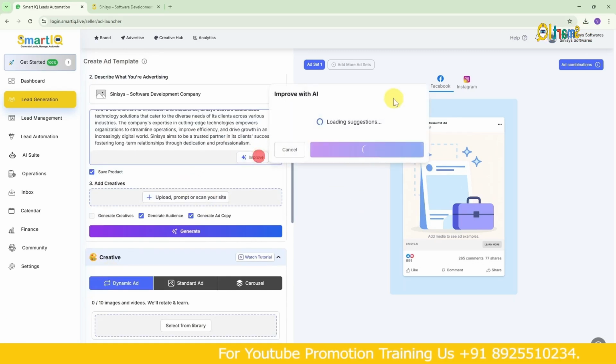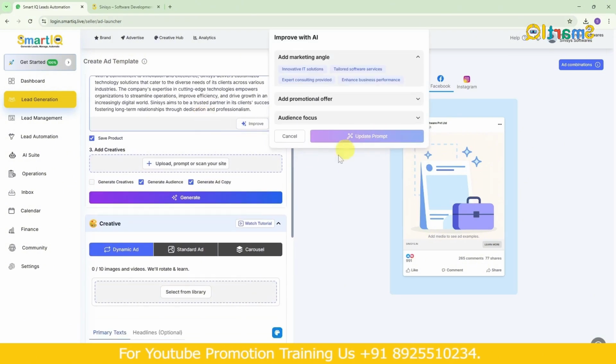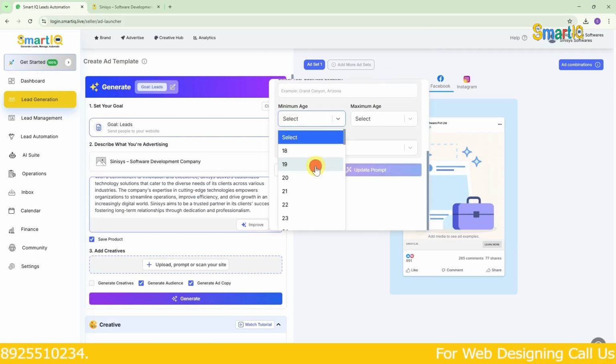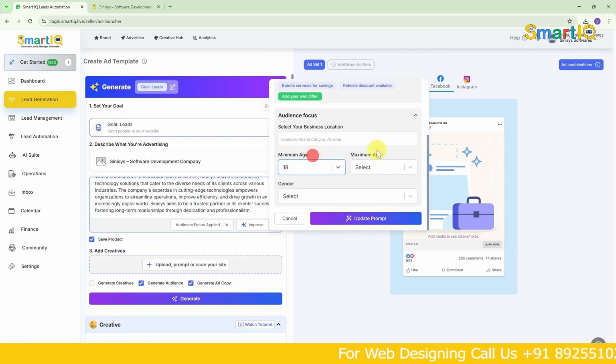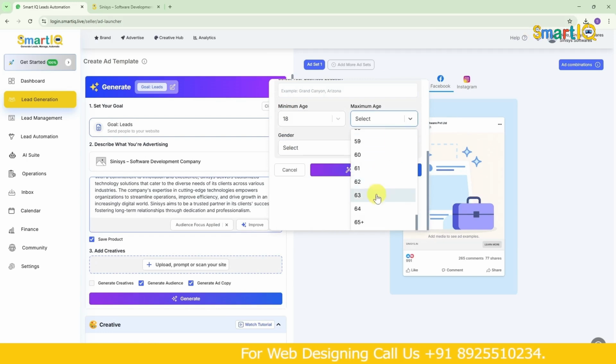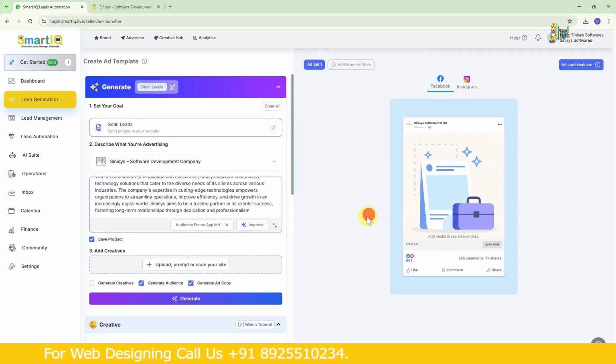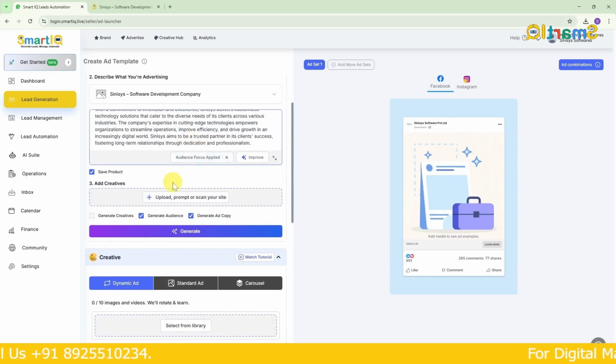So we can click this and improve it. For example, here you see add promotional offer, like giving a 50% offer for the first project or free initial consultation. Things like that can be given. Audience focus, if you say focus from this minimum category to the maximum age category. If we want this ad to reach people, we can create and update the brand accordingly. Okay? Audience focus is shown as applied.